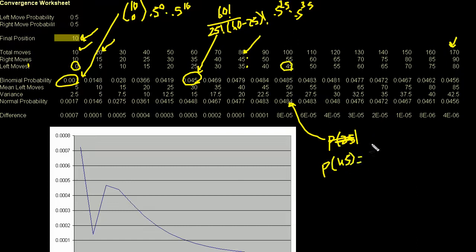It's 1 over the standard deviation, which in this situation is the square root of 25, so 5, times the square root of 2 pi, times e to the minus 1/2 times 45 minus the mean, 50, over the standard deviation, 5, squared. That tells me the value of what the normal distribution gives for this standard deviation and this mean. And then I multiply that by 1.